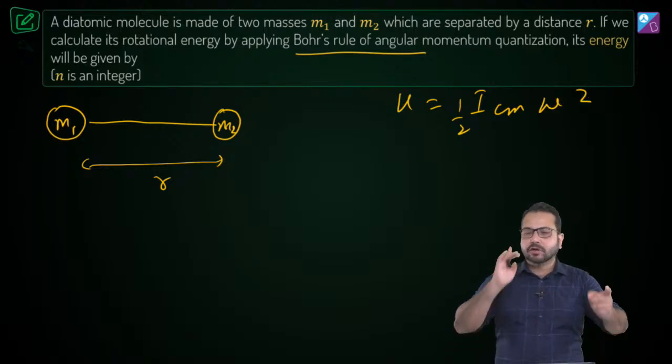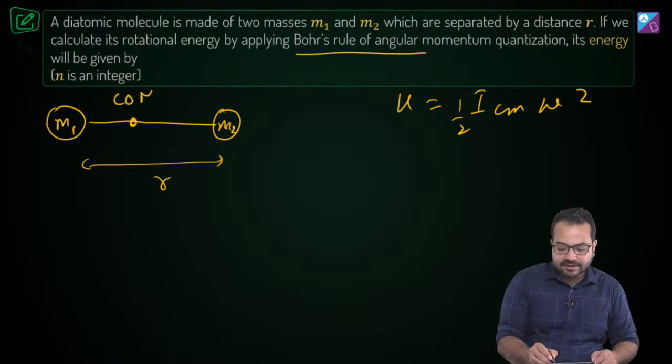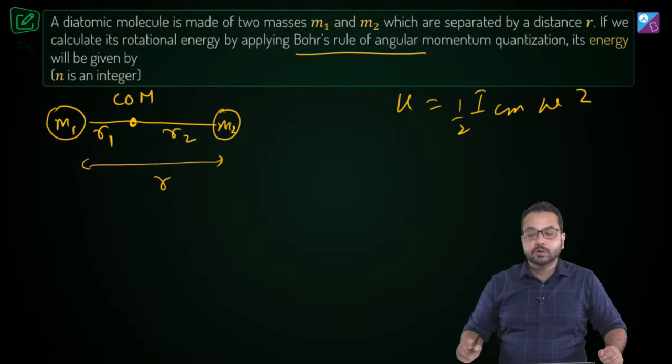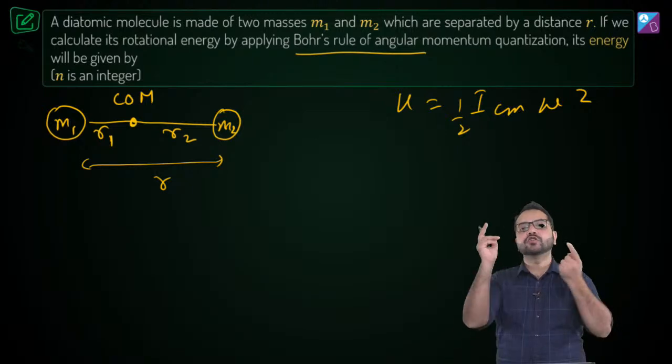Can I do that? Now they are going to rotate about the center of mass. Let's say this is the center of mass. The distance of particle 1 from the center of mass is r1. The distance of particle 2 from the center of mass is r2. Let's say this is the situation, and it is going to rotate.